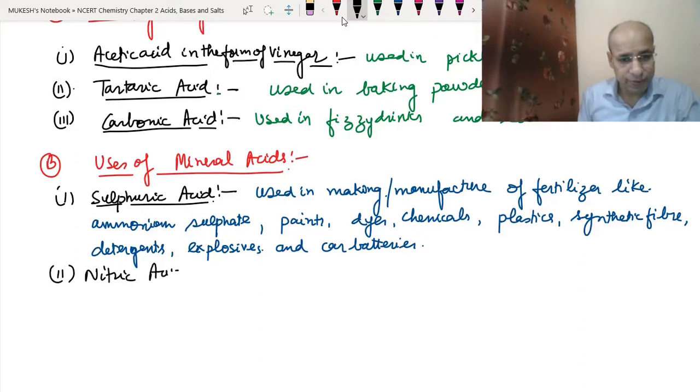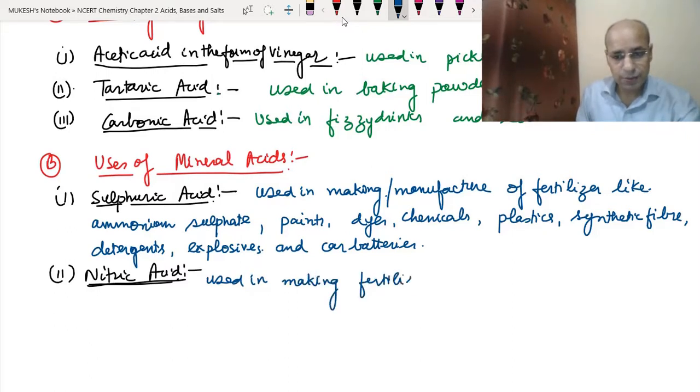Nitric acid also has widespread uses in industry, like in making fertilizers such as ammonium nitrate. This is also given to give nitrogen to the plants basically. Then explosives like trinitrotoluene, dynamite, you must have heard. It is made from toluene and nitric acid. Dyes and plastics are also made using it. So we will write that it is used in making fertilizers like ammonium nitrate,